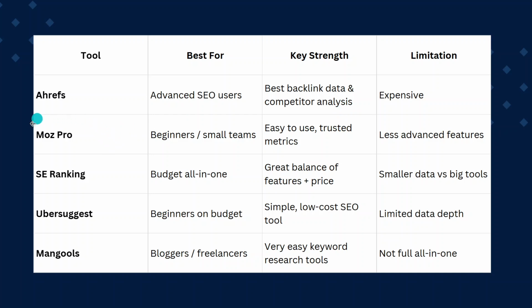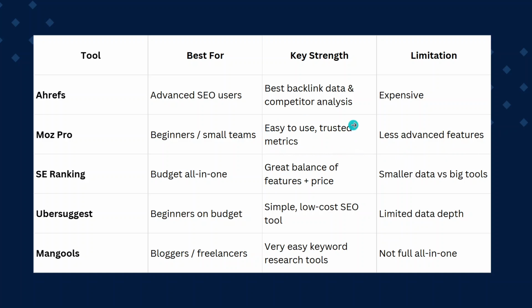Next, we have Moz Pro. This platform is often recommended for beginners and small teams because of its cleaner, more approachable interface. If you find Semrush a bit overwhelming, Moz Pro might feel easier to navigate. It's particularly useful for rank tracking, so you can monitor how your keywords perform over time, and for on-page SEO suggestions. While it's not as advanced or feature-packed as some of the other tools, that simplicity can actually be a benefit if you're just getting started and want to avoid information overload.